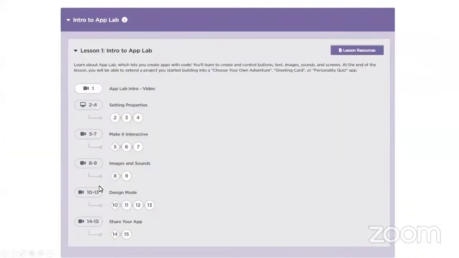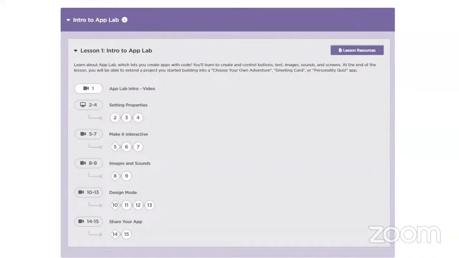I'm going to go through the curriculum before we go into the main session for today. We are going to use code.org. I'm going to go through what we're going to touch on in code.org. There's a very good app on code.org which they call App Lab. Some of us have used it before. It's very interactive and really good. You can use it to develop different apps and different things.